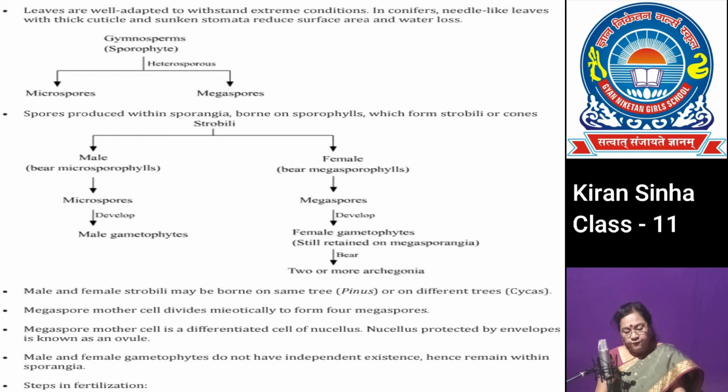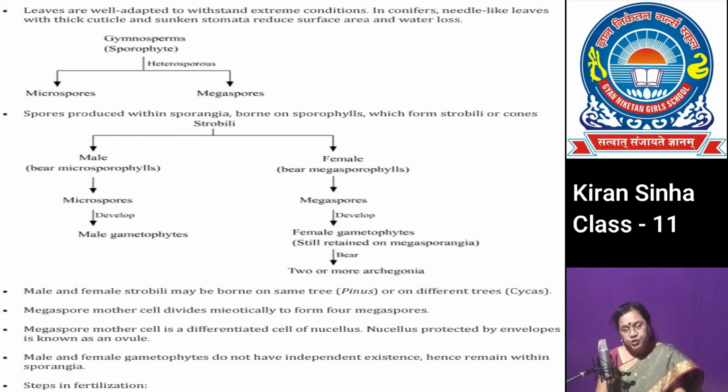The male and female cones may occur in the same plant. They are monoecious, like the plant Pinus, or on different plants. Male and female cones are borne on two different plants like in Cycas. So Cycas is dioecious.